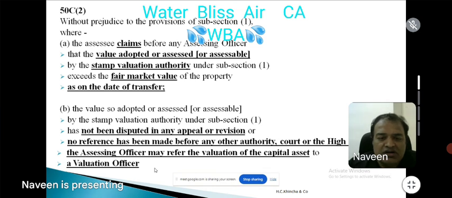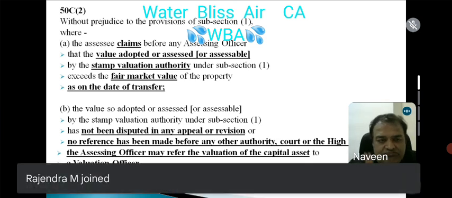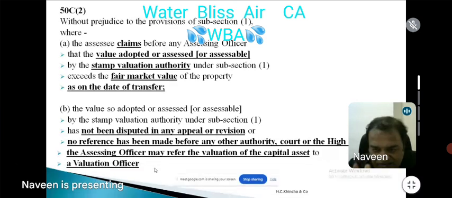He cannot blackmail you. You have to tell him, sir, I have made a claim. Yes, that 1.5 crores is the fair market value. It is the correct value, not 2 crores. And I have fulfilled the condition. What is the condition? I have not disputed this value in appeal or revision or any reference before any authority, court or High Court.